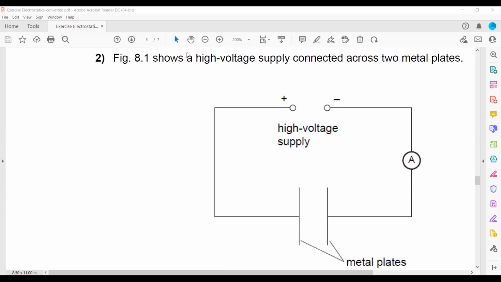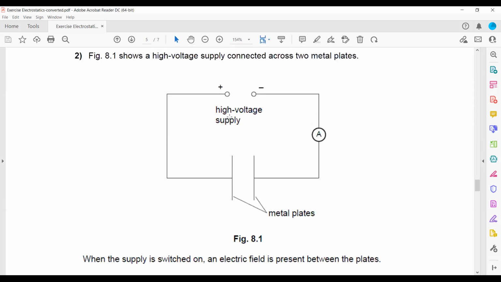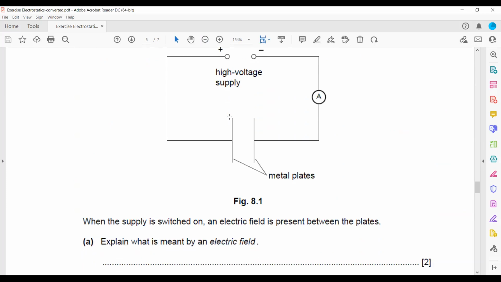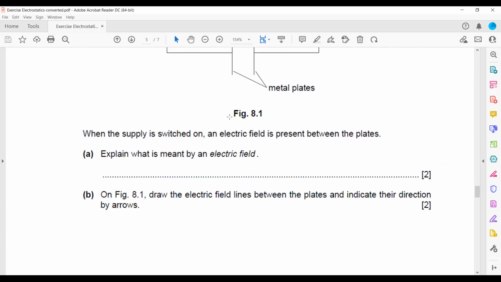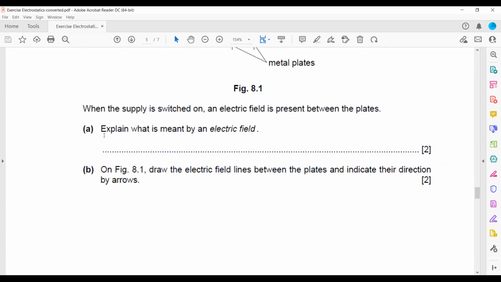So another question is there. Figure 8.1 shows a high voltage supply. Explain what is meant by electric field. So what is the definition of electric field? Electric field, it is a region around the charge. The standard definition is, it is a region around the charge